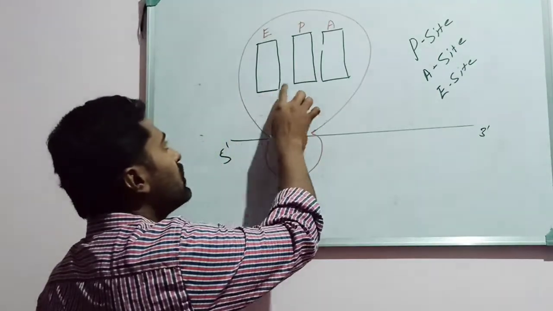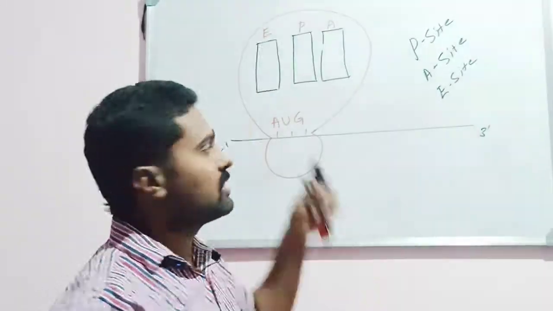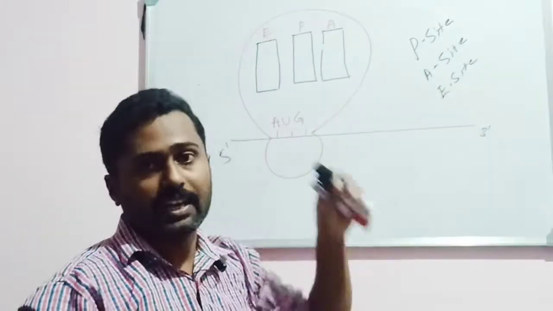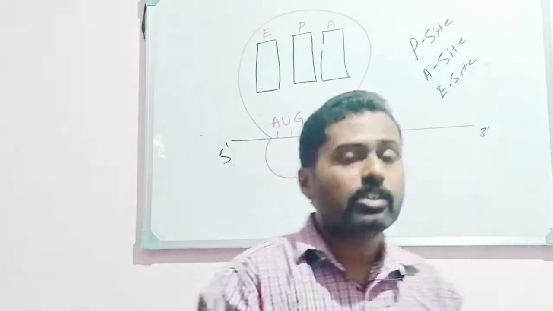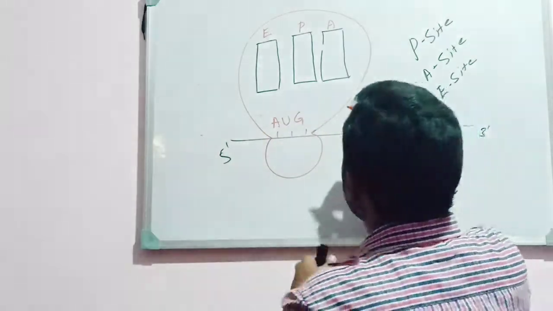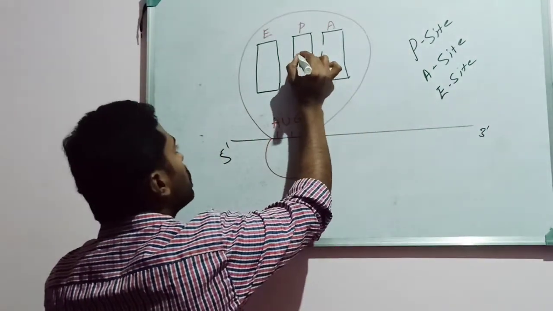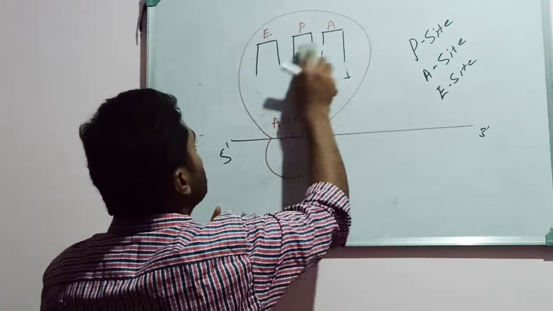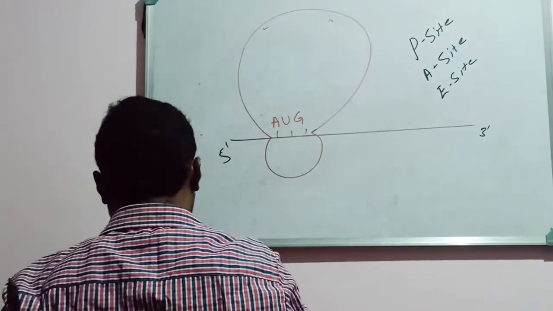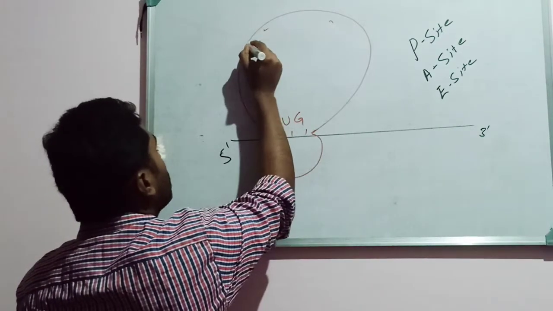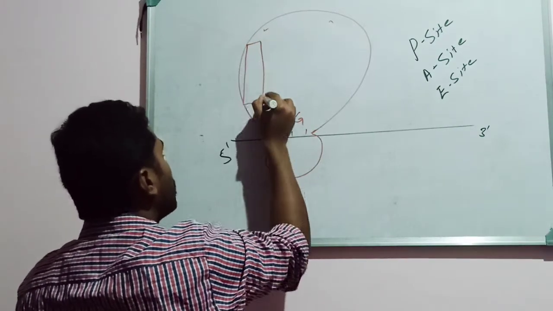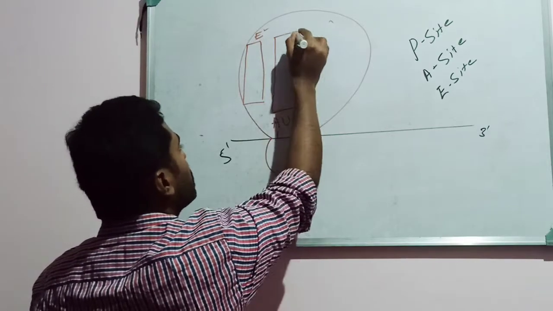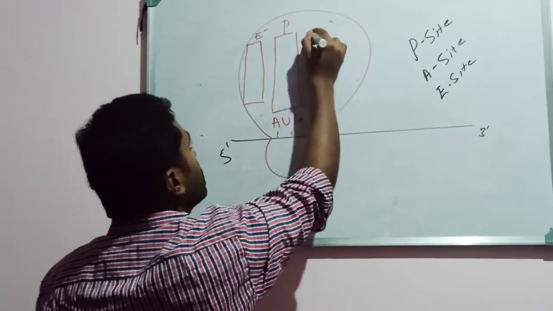Hence the ribosome has 3 slots: E, P and A site. Okay, E site, A site and the P site. So during the initiation process, what happens is the tRNA with the methionine, that is N-formyl methionine amino acid. So I will shift the position here. The tRNA with the methionine amino acid, this is the E site, then this is the P site, and this one is the A site.